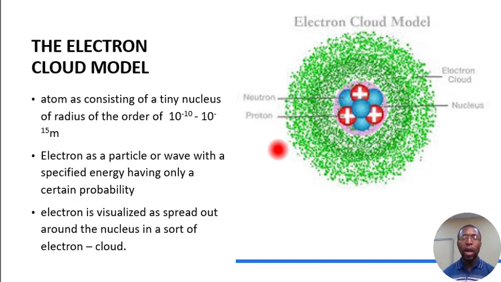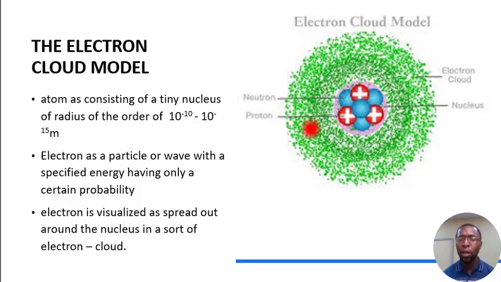All right, now another model came up again. It's called the electron cloud model. In this model, it was stated that we also have a nucleus that is positively charged, but this time around the electrons are in the form of wave particles around the nucleus, unlike the models of Bohr, Rutherford and Thomson.